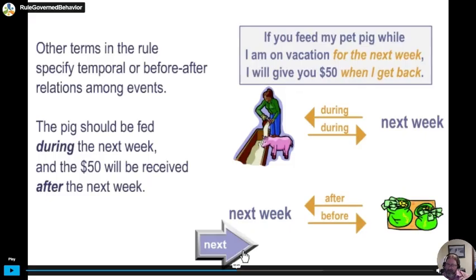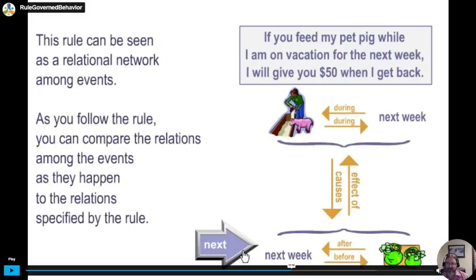you can see how all these frames kind of participate, come together to what, for folks that are kind of fluent in English, is a relatively straightforward understanding, right? Like, if you feed my pet pig while I'm on vacation for the next week, I'll give you $50 when I get back. It's easy to miss that there are several kind of relations in there that work together to create a verbal network that establishes a rule here. And so when we put it all together, we can see this relational network that is functioning as a rule.